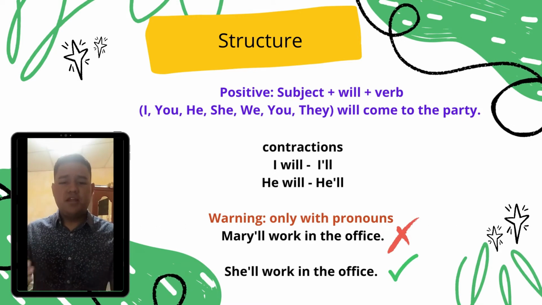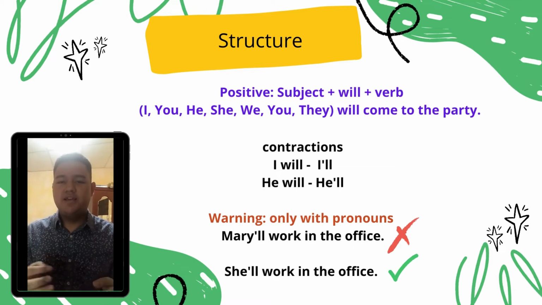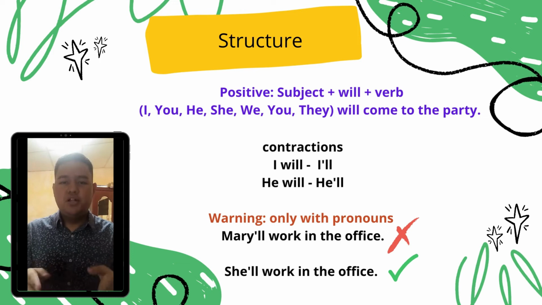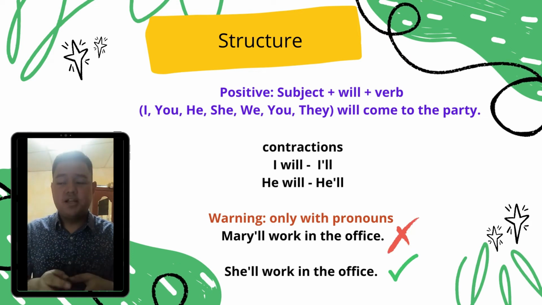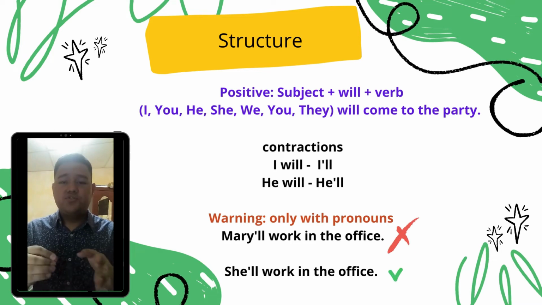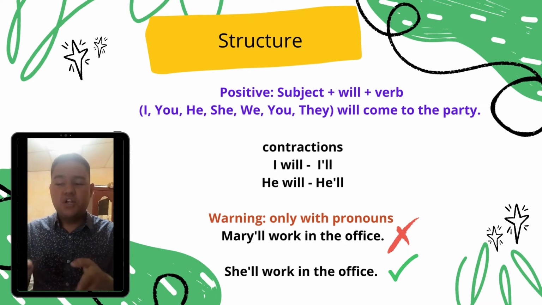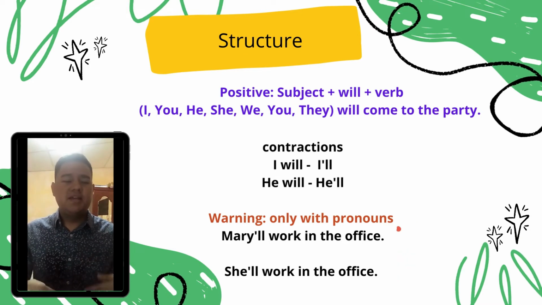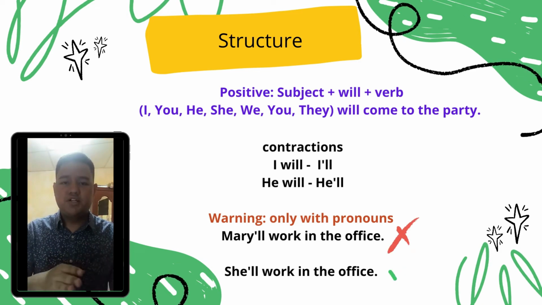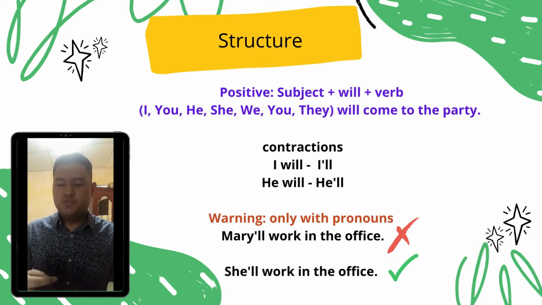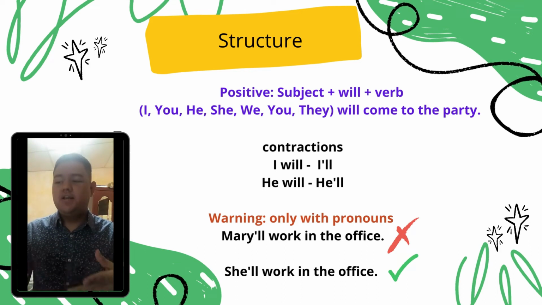And also you can make contractions with will. For example, I will, you say I'll; he will, he'll, etc. But there is a warning here. You can only make contractions with pronouns, because it is not correct to say Mary'll work in the office. Instead, you can say Mary will work in the office without the contraction, or if you want to use the contraction, you have to use a pronoun. For example, she'll work in the office.